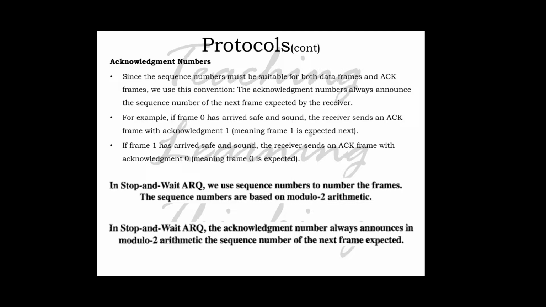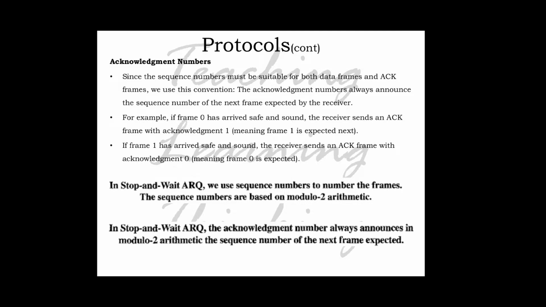So in stop and wait ARQ, we use sequence numbers to number the frames, and the sequence numbers are based on modulo 2 arithmetic that we have already seen. And the acknowledgement number is always announced in modulo 2 arithmetic as the sequence number of the next frame expected. So this is all about the acknowledgement number.